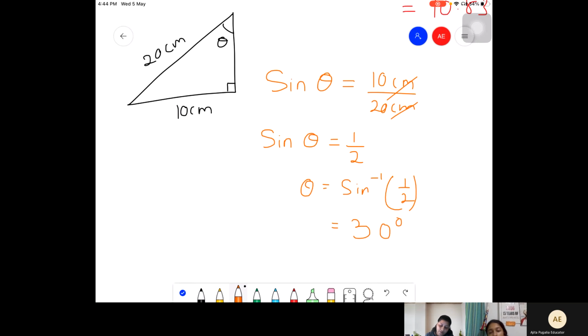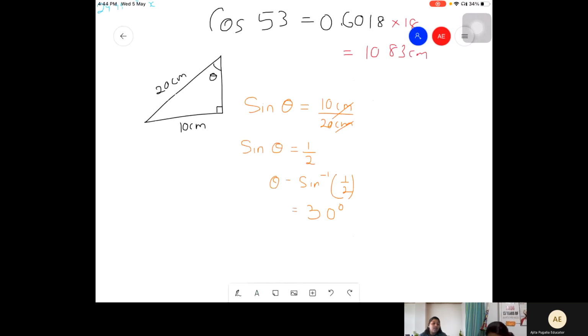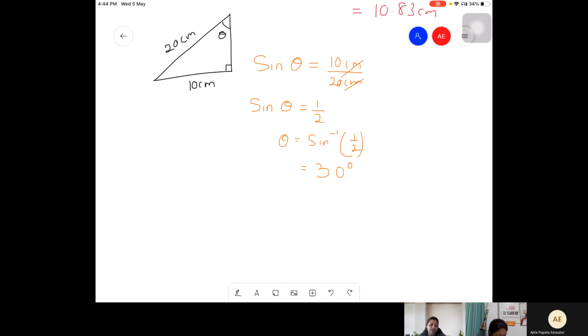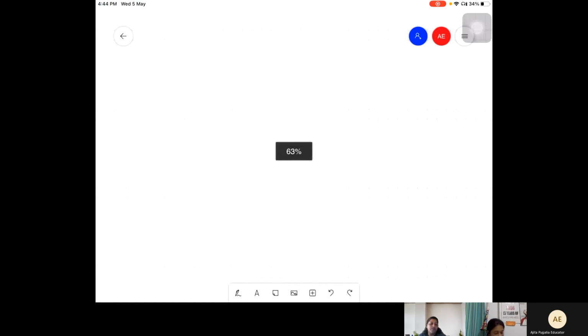You will always have to remember, angles will never be zero. It's the rarest of the rare, like in 1 million questions they give you a question where the angle is 0 degrees. So if you are getting 0 point something, that means your calculator is definitely on a different mode.